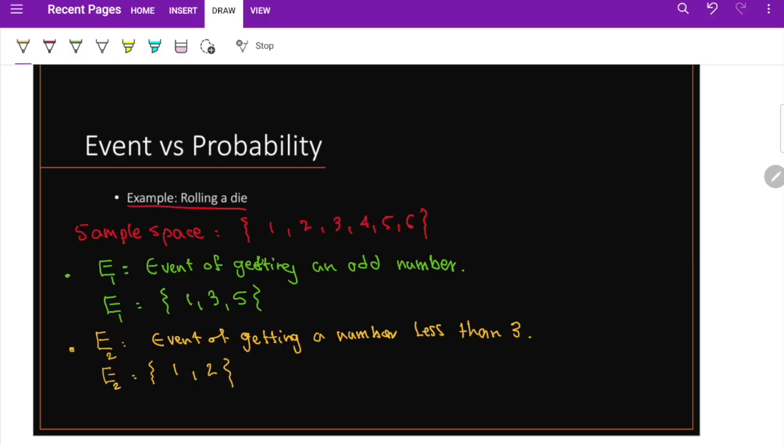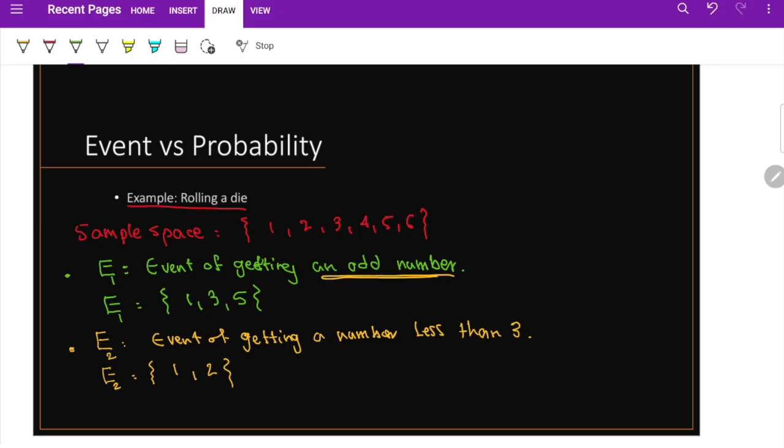Again, the first event we defined, the thing that we are interested in, is the event of getting an odd number. What is the event of getting an odd number? If you roll the die, you're going to get either 1 or 3 or 5 as an odd number. The second event we defined is the event of getting a number less than 3. What is the event? I did not ask what is the chance. I did not ask what is the probability. We are just asking about what is the event. Now, these are the events.